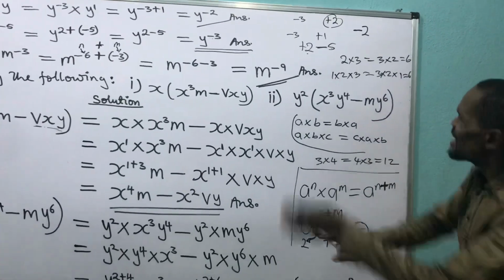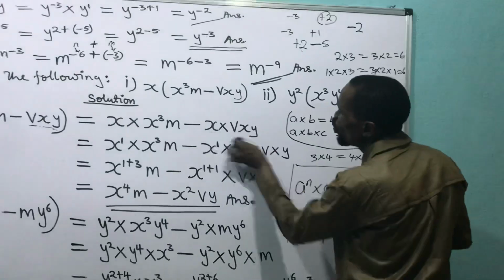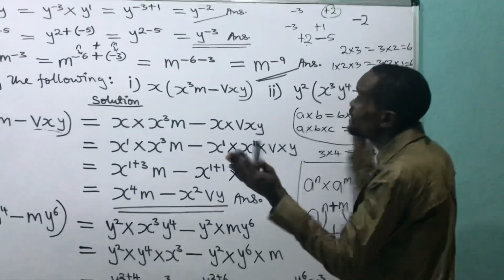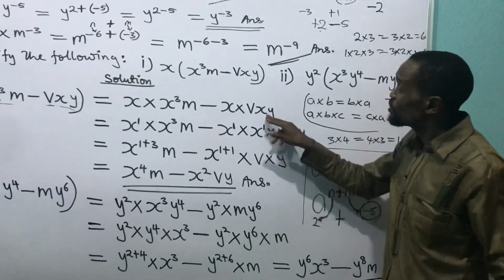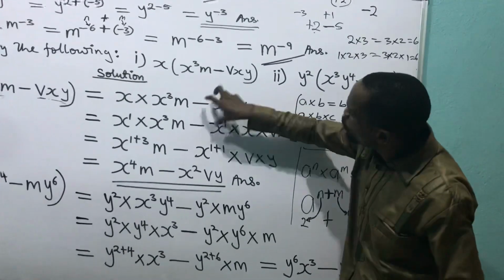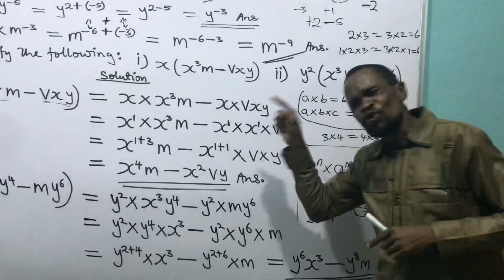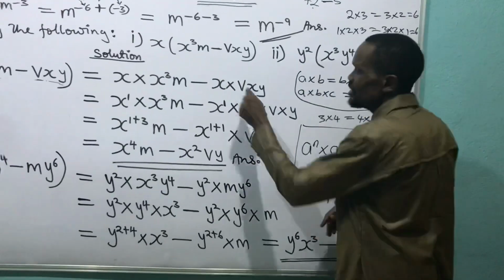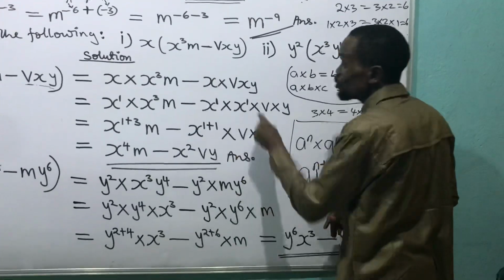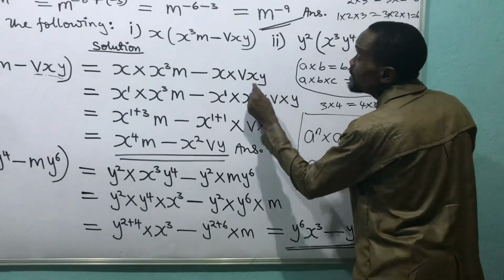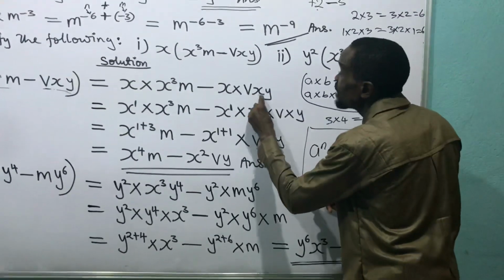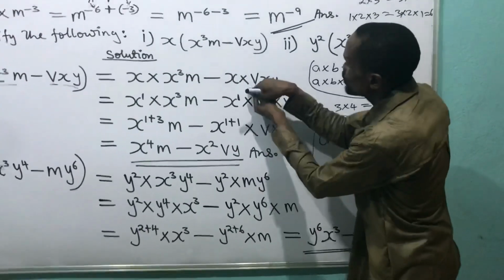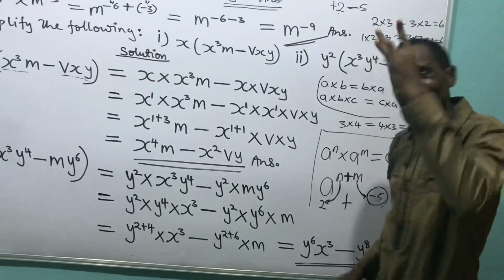So no matter where the thing is, as long as multiplication is holding them, this v, x, y are multiplying each other. Multiplication is holding them, and that's why we call them a family. That's why you need to go to JSS 1 to 3 to learn more about family. When you write v, x, y, it is held by multiplication, meaning v times x times y. So I can take this x to this place and this y to this place. As long as I'm counting all of them, it's the same thing.